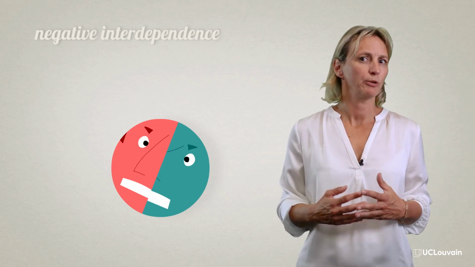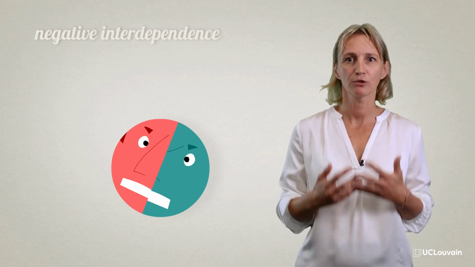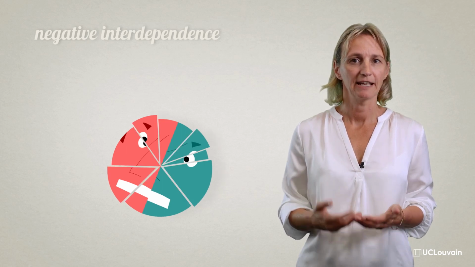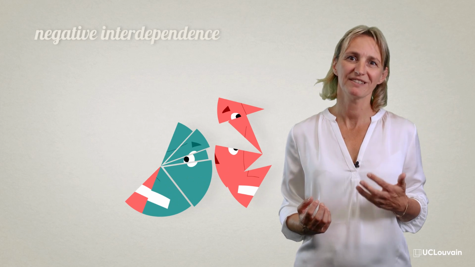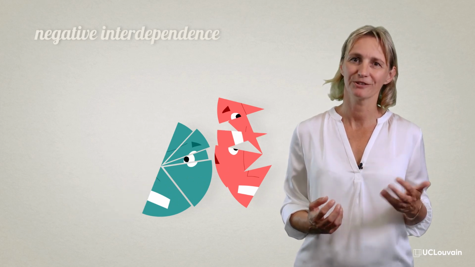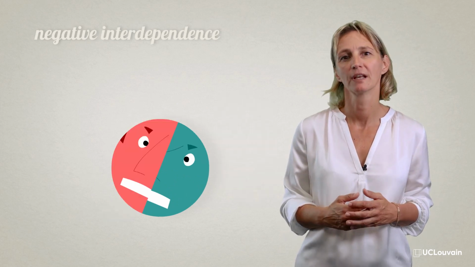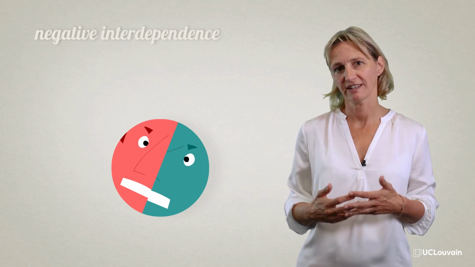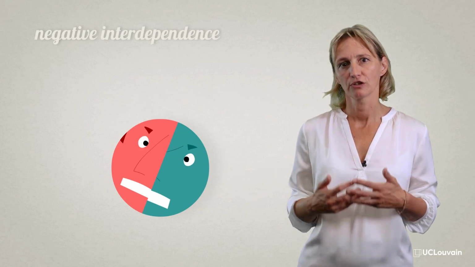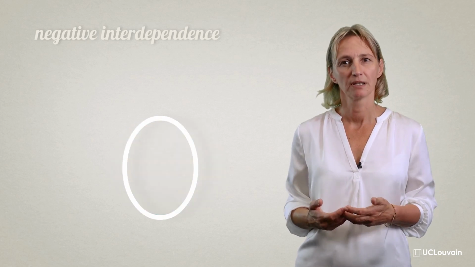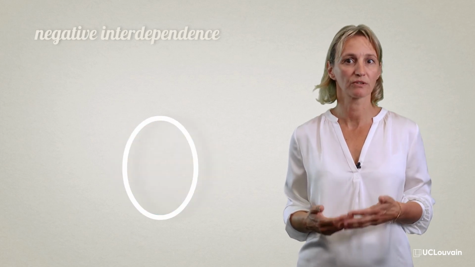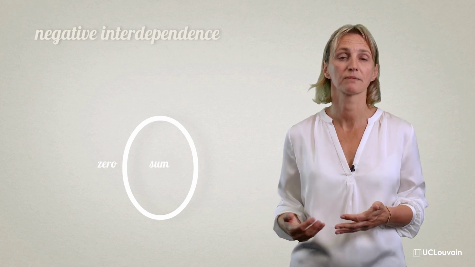Thus, if two people want to get the pie, they have no choice but to share it, and any pieces of the pie that one person receives will be pieces of pie that are considered lost to the other. In a situation of perfect negative interdependence, the sum of the parties' gains and losses is zero. This is why these situations are called zero-sum situations.